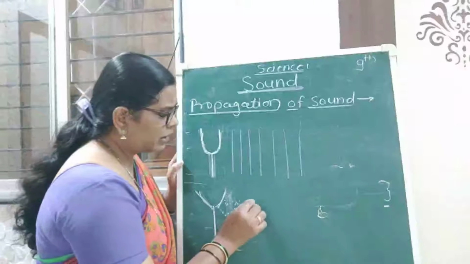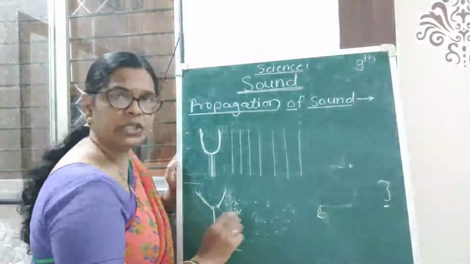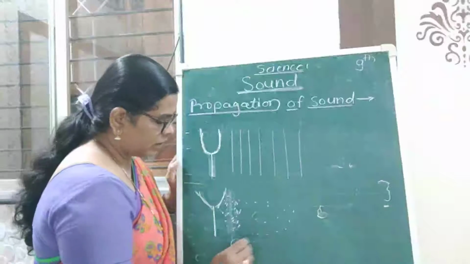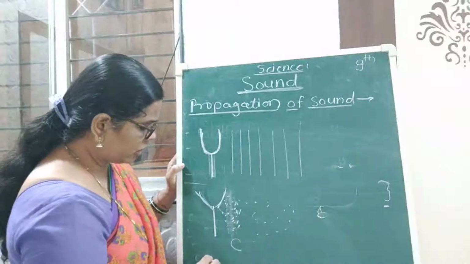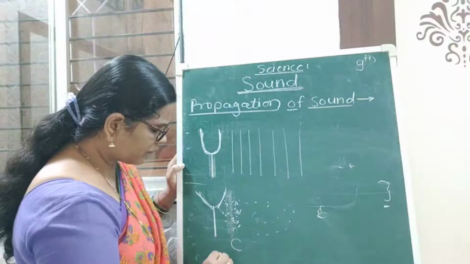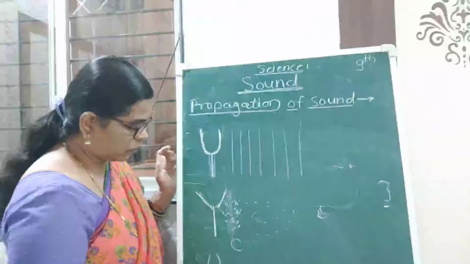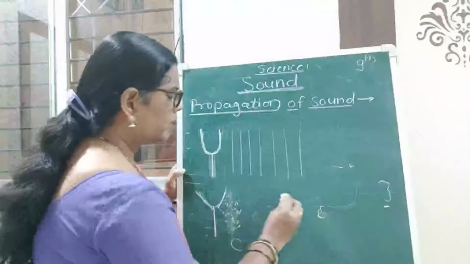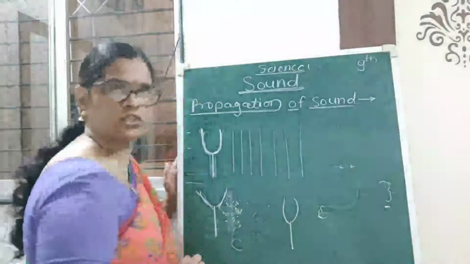In the next region, the particles are not close to each other. Therefore, in the next position, the arms of the tuning fork are close to each other.